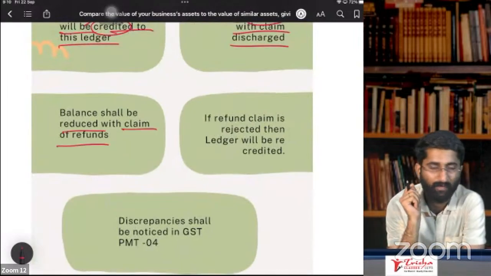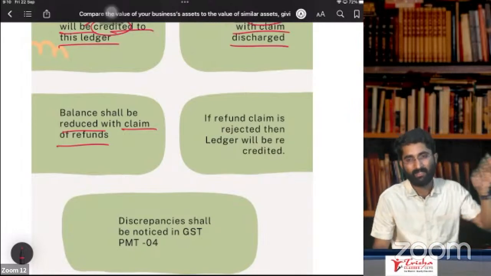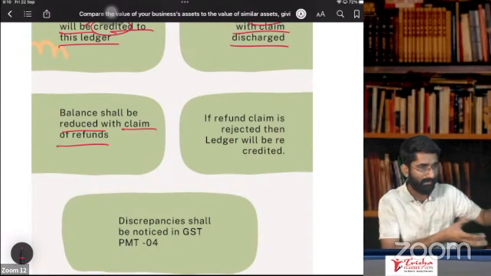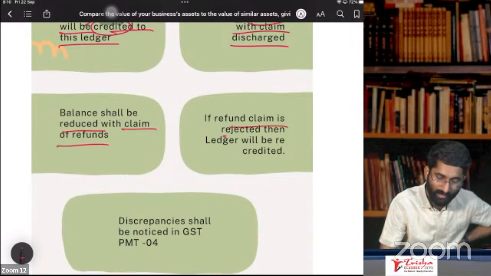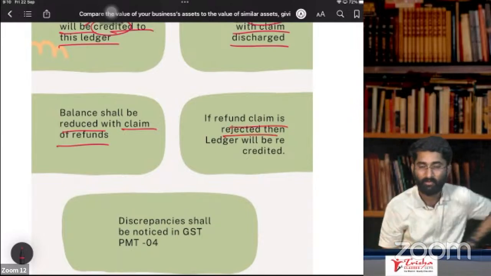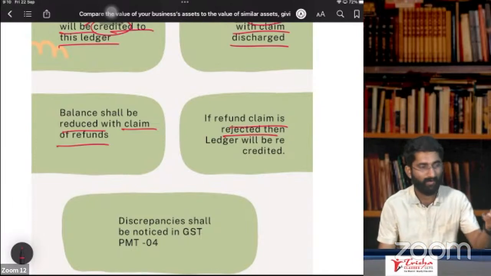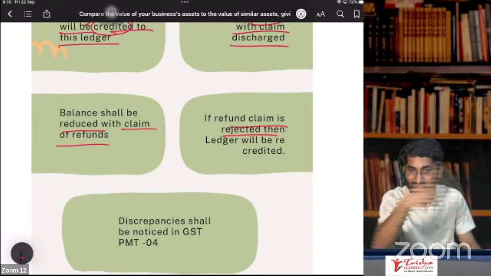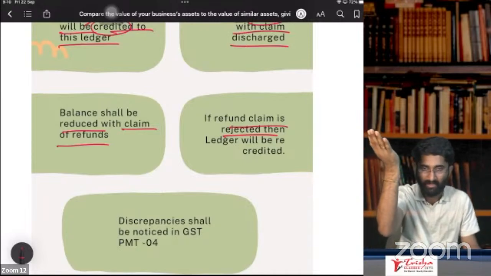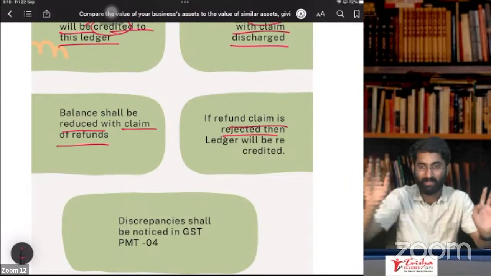So next one, balance shall be reduced with the claim of refunds. If you are getting some refunds, in that case the credit ledger will reduce. You are taking some amount out of that credit ledger, so that amount will get reduced. If the refund claim is rejected, again it will increase. Moment you apply for the refund, immediately the amount in the credit ledger will get reduced. When it is rejected by the officer, then again the same amount will get recredited. That means it will increase again. If you apply for refund, that will reduce. If that refund is rejected, then it will increase.